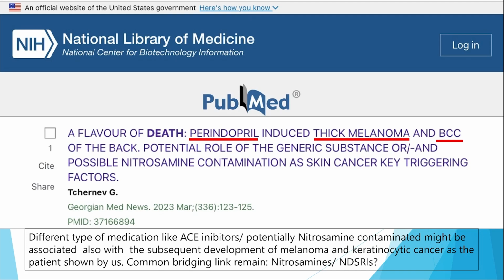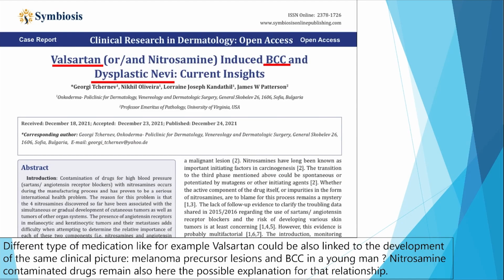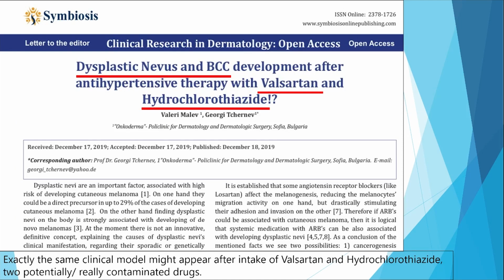Here you see a flavor of that, a very enigmatic paper of ours: Perindopril-induced thick melanoma and BCC of the back. Here we also have the same problem. Perindopril is listed in the FDA list, and we additionally have BCC and melanomas in our case. We also have valsartan, BCC, and dysplastic nevi, similar to this dysplastic nevus and BCC after valsartan and hydrochlorothiazide. You know that both medications have been listed in the FDA lists. Here we have to look